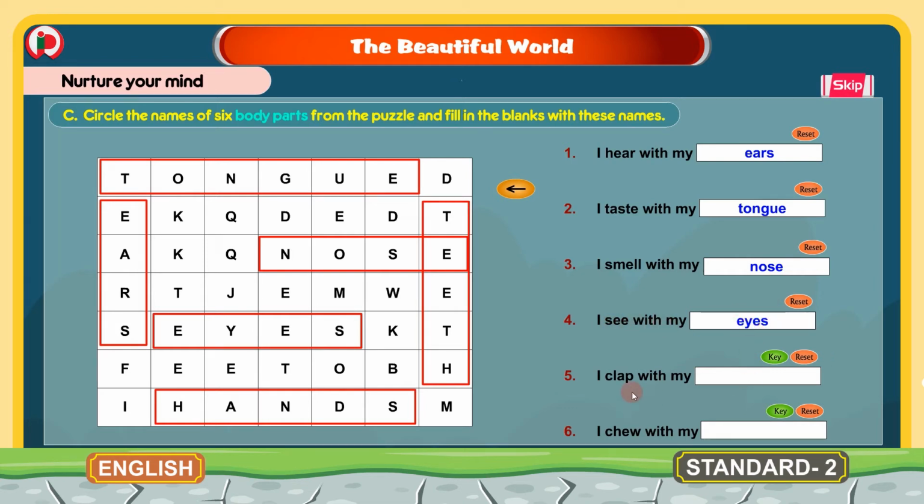I see with my eyes. E-Y-E-S, eyes. I clap with my dash, that is hands. H-A-N-D-S, hands. I chew with my teeth. T-E-E-T-H. So these are the 6 body parts, and these body part names are in this puzzle. Tongue, ears, nose, teeth, eyes, hands. So this is about the bit C. Now we will move to the next bit.